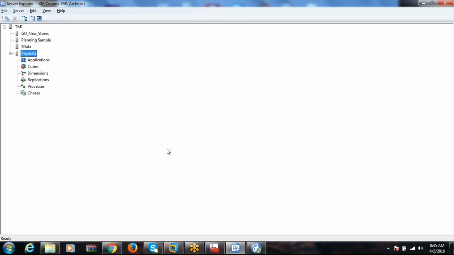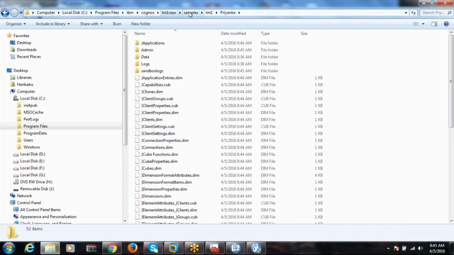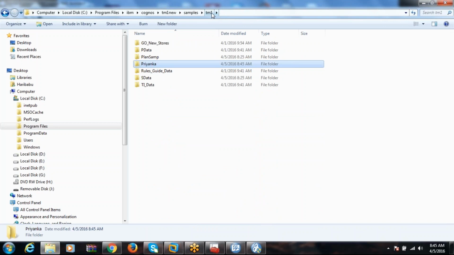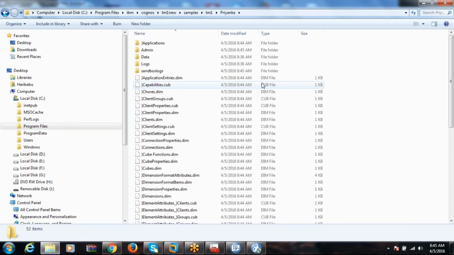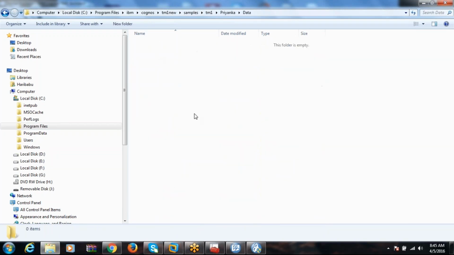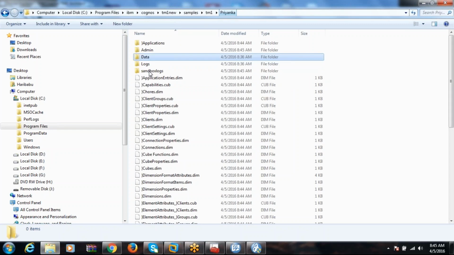Okay, Hari. One thing: this Priyanka cube we have created on our own. We are not getting any data. By default, I see some cubes are there for some servers. In some servers, some data is there. Here also, see this, Priyanka. These are all control cubes. You see now, TM1. Actually, nothing is here, right? If you want to get some cubes, you copy paste from some other server.